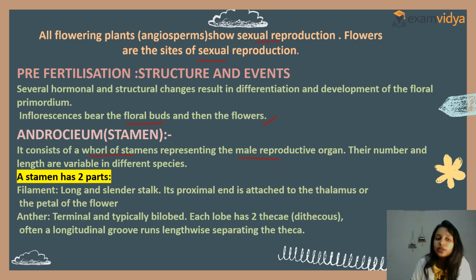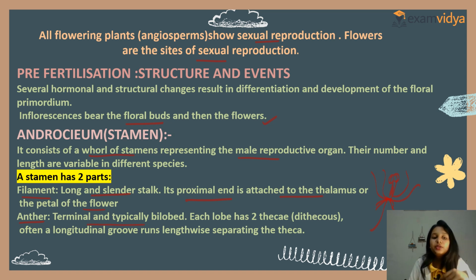Clear? So a stamen has two parts, which are filament and anther. You must know what the filament is: a long and slender stalk. Its proximal end is attached to the thalamus or petal of the flower. Clear? Anther is terminal and typically bilobed. This is the structure of the flower, something like that. This is the anther, which is bilobed, and the long slender part is known as the filament.